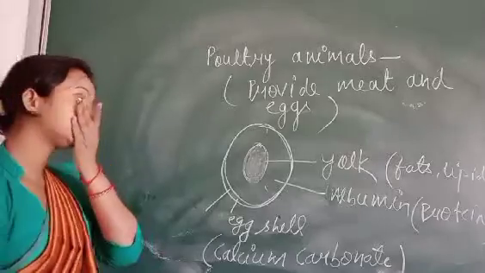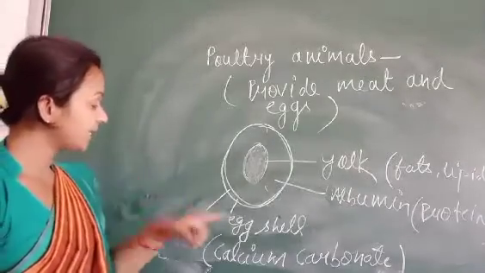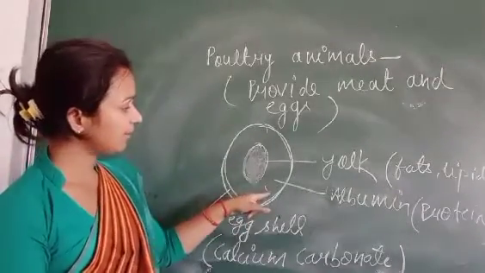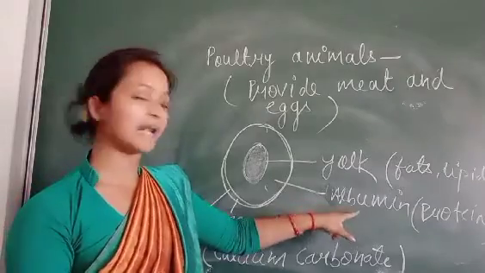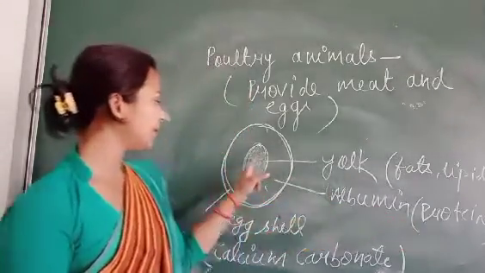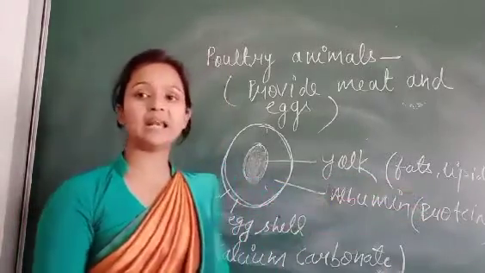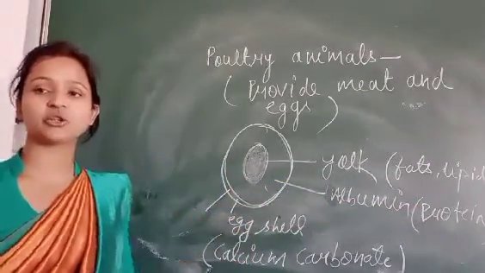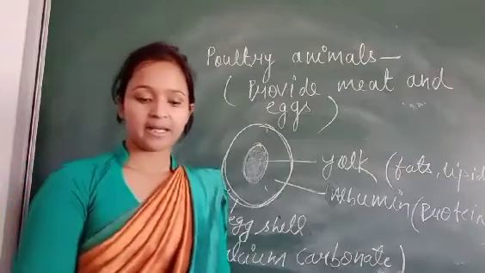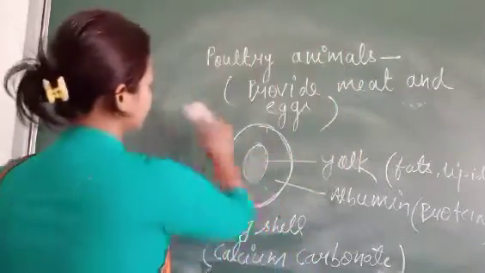And again you can see that this is the eggshell. White part is called the albumen, and albumen is rich with proteins. Yellow part, that is called the yolk, and it is rich with fats and lipids. So this is the structure of the egg. And now come to the fish.